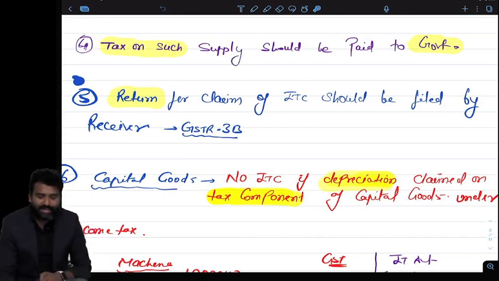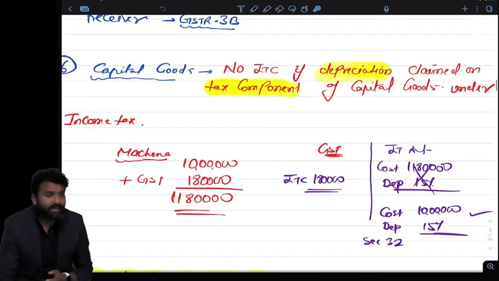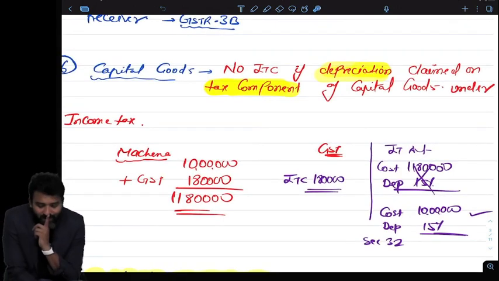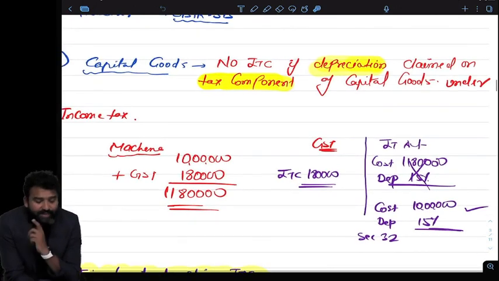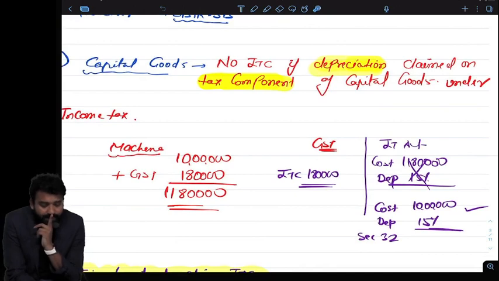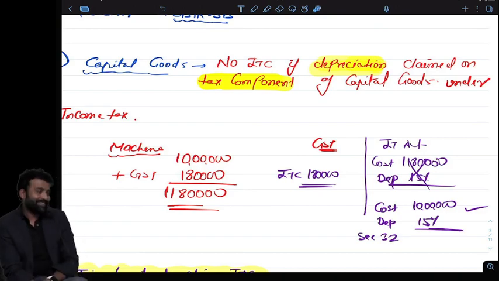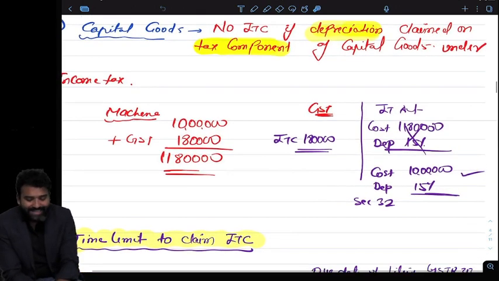Five conditions. Condition number six. This condition is again very interesting. The government will not allow me to claim ITC if I have claimed depreciation under the Income Tax Act on the tax component. This is very interesting. Look at the example.